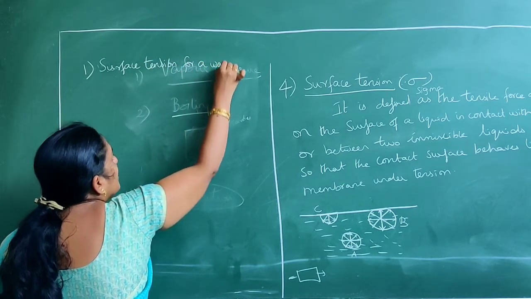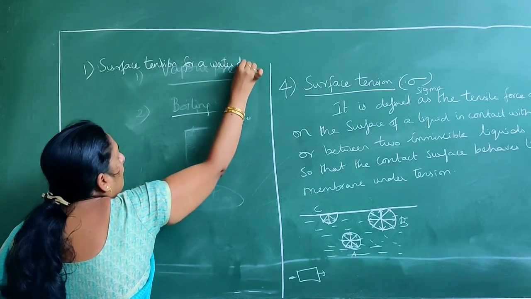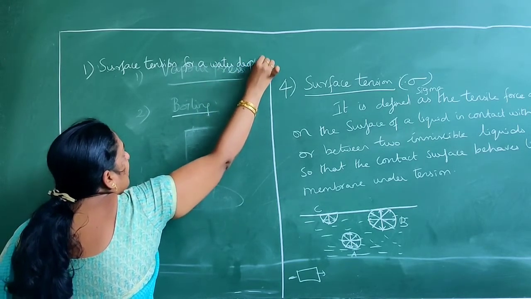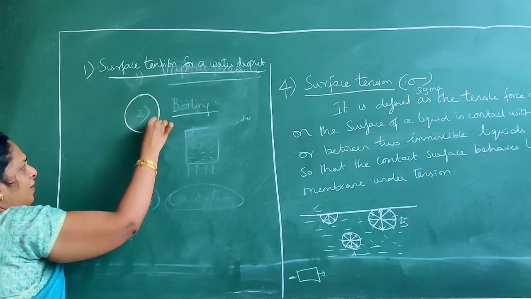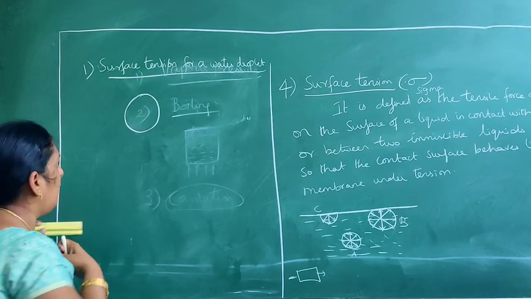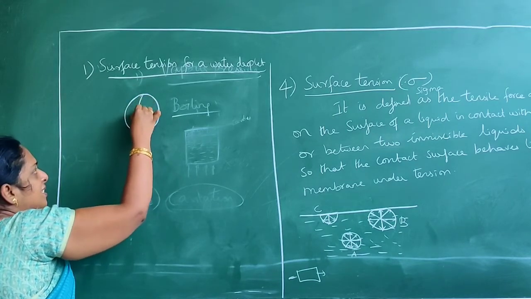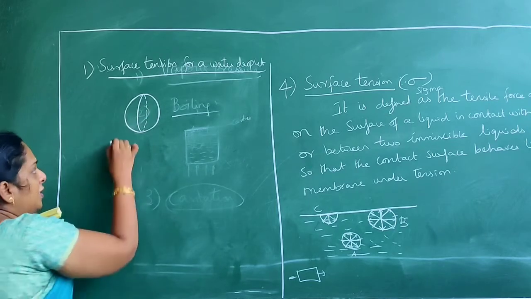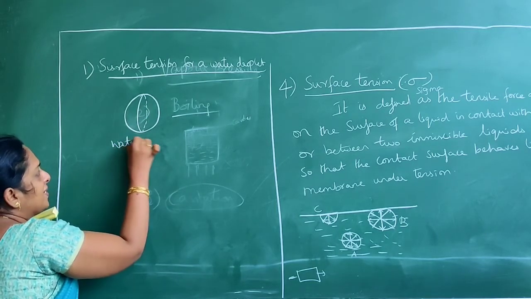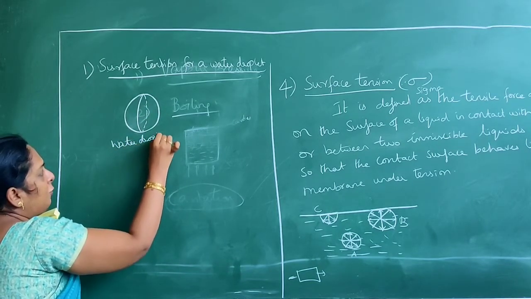You know water droplets? Consider the circumferential area. We consider the droplet as a circular one. Cut this water droplet into two equal halves.